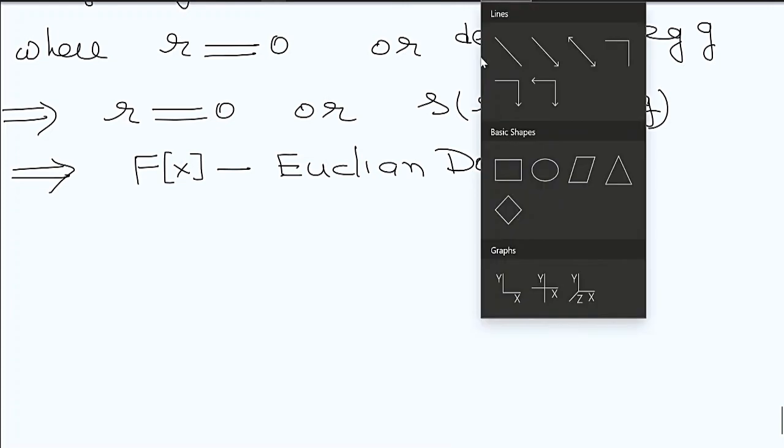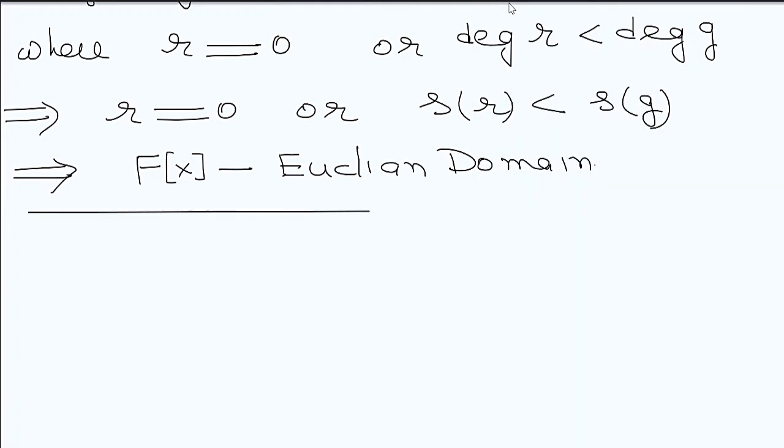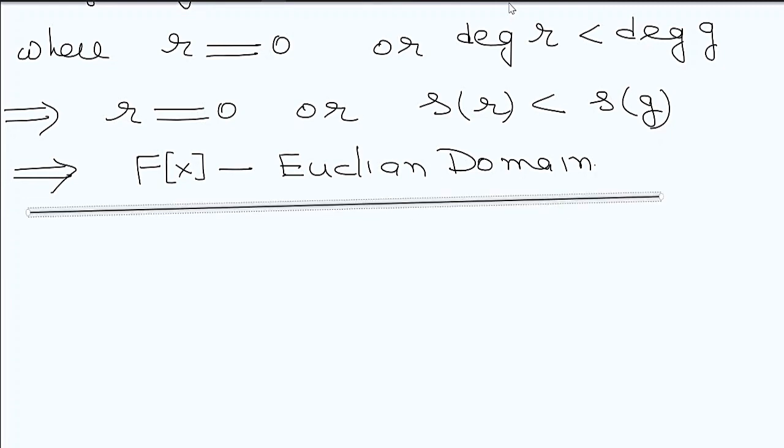Now in this lecture we discussed all the examples of Euclidean domains. In the next lecture we will discuss a very important theorem, which is expected for examination: every Euclidean domain is a principal ideal domain. So remember that every Euclidean domain is a PID. That we will discuss in the next lecture.